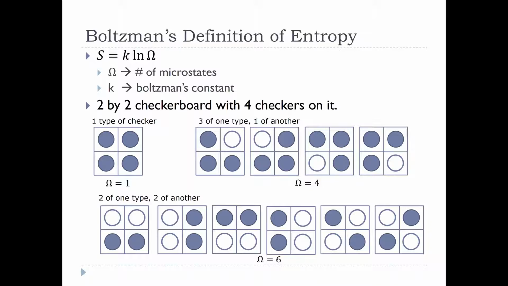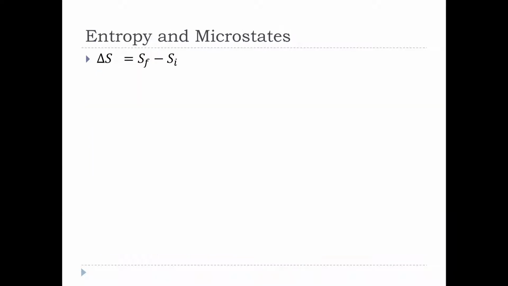in that system. All of these look really ordered to me. I don't see a difference in terms of that idea, right? But we have more ways to arrange the system when we go to having 2 blue checkers and 2 white checkers. So that would be our more entropic system.